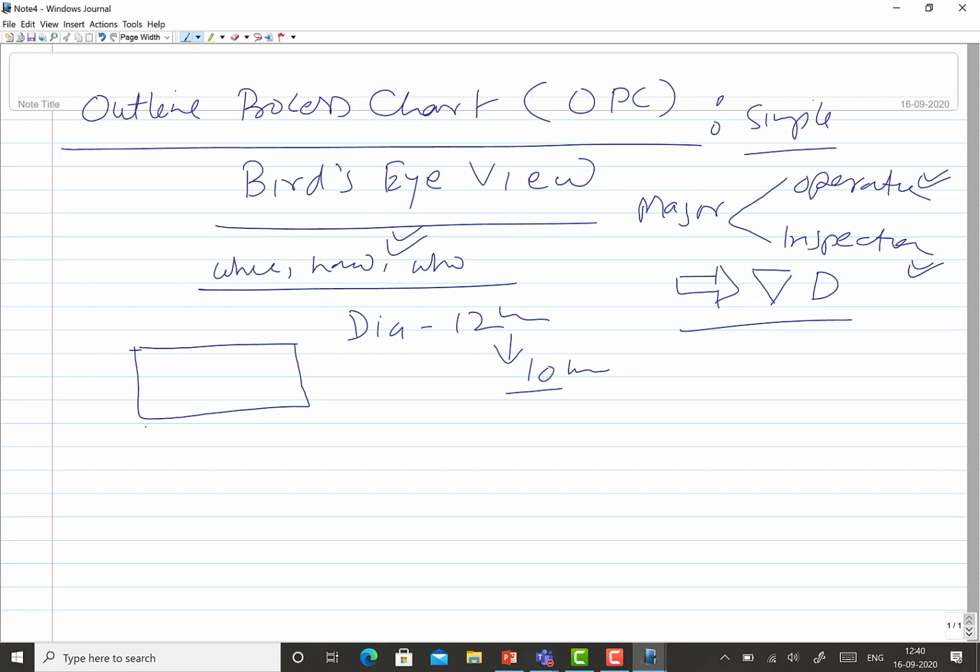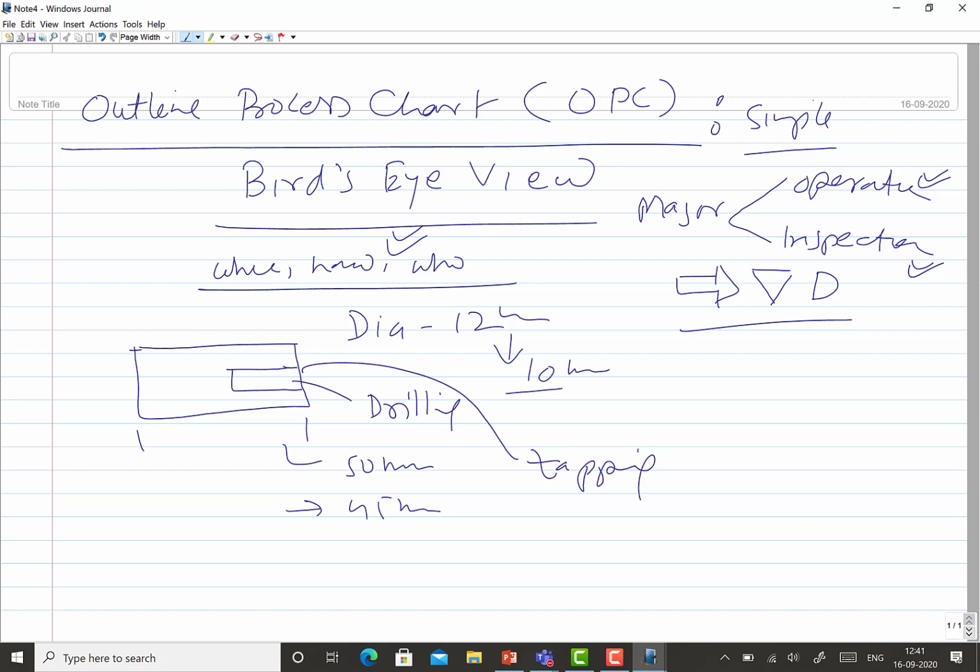Its length is say 50 mm and it is to be brought down to 45 mm. Then a hole is to be drilled, so this needs the drilling, and then tapping is to be done. So there will be a particular sequence of all these operations which need to be done.